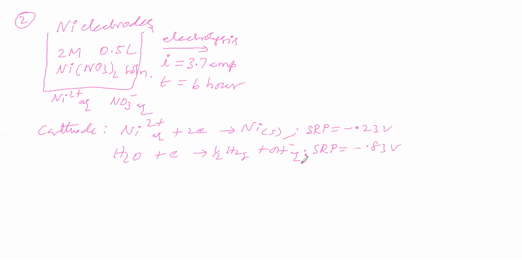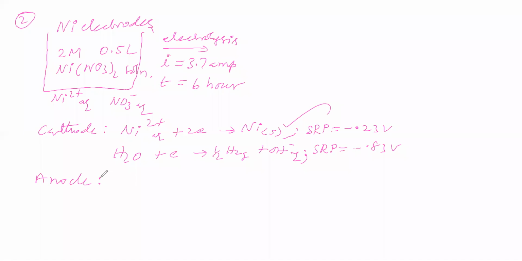Now, which has the higher SRP? Nickel, therefore this is possible. So at the cathode, Ni2 plus takes 2 electrons and becomes Ni. So nickel is undergoing reduction at the cathode. Now we will see the anodic process.